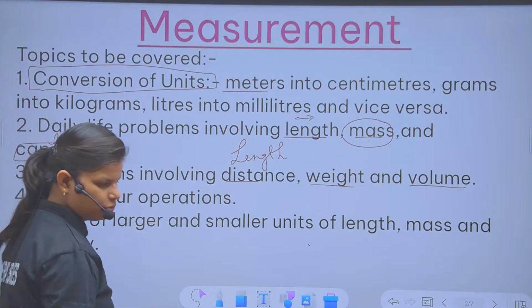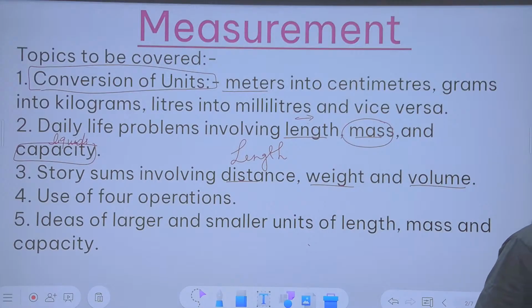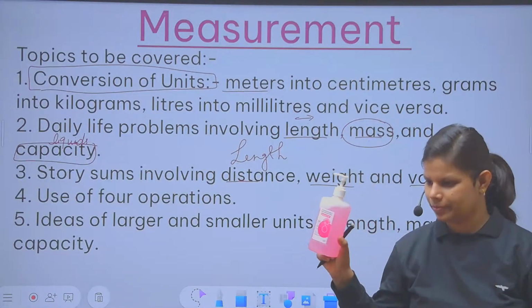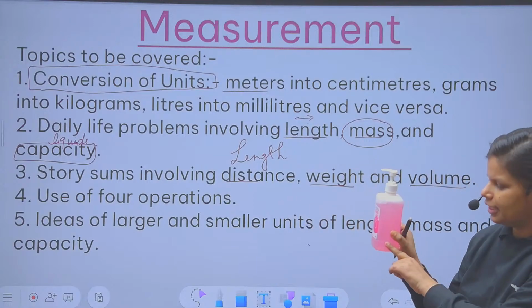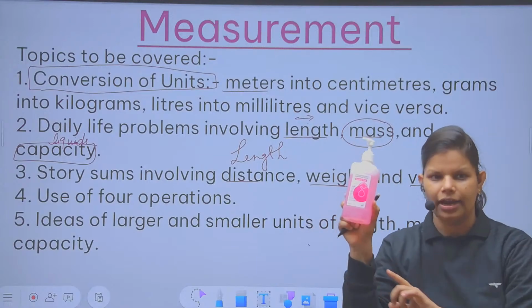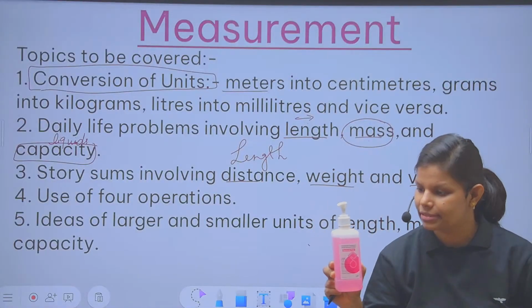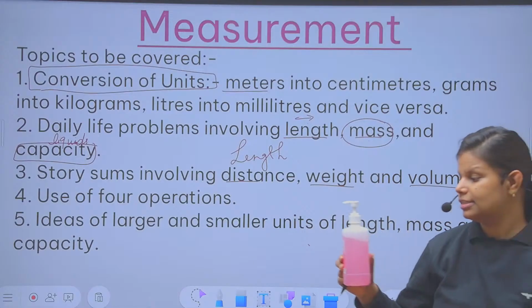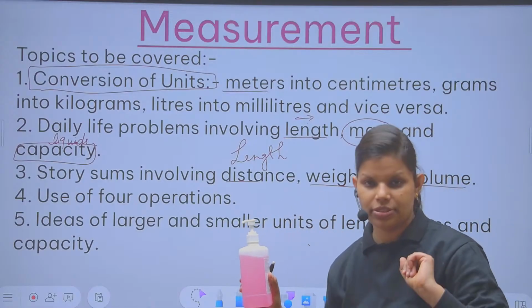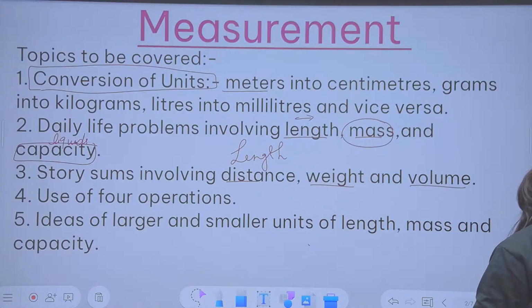For which object do we use capacity? Liquid. For example, I have a sanitizer bottle. Whatever is filled inside it, like this pink colored thing, when I have to tell which unit I am going to use to measure this liquid, we use the unit liter or milliliter, and this is what capacity is. Capacity is used to find the measure or units of liquids present.